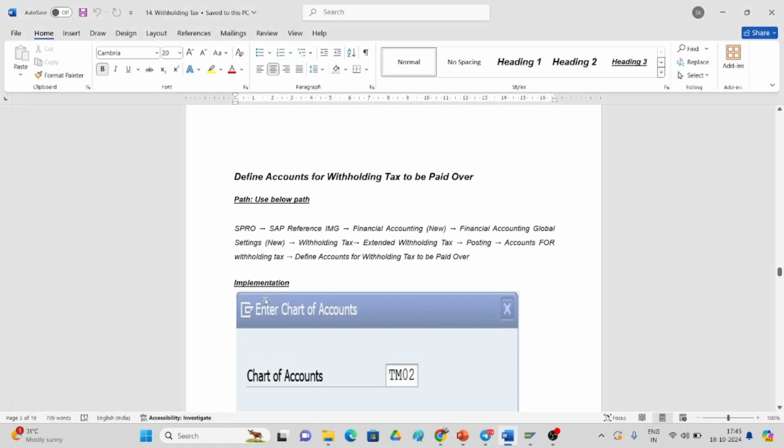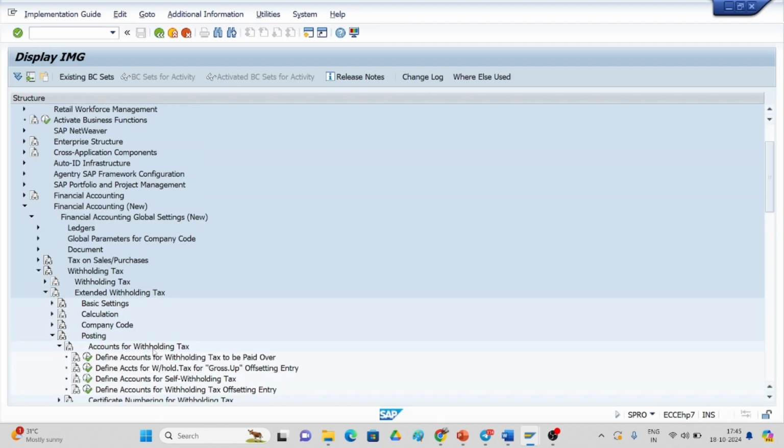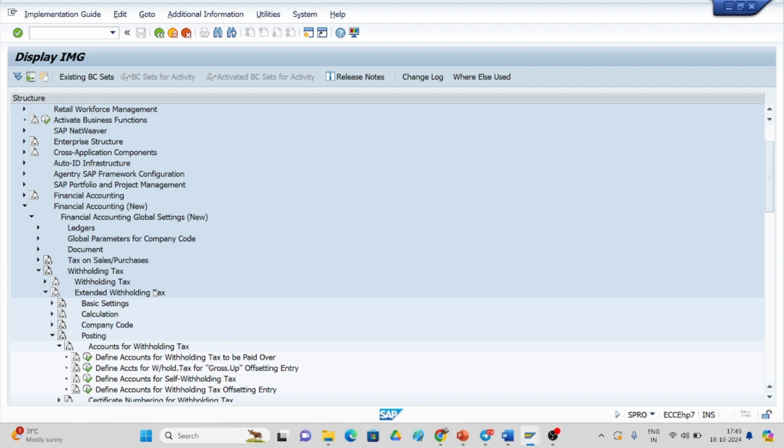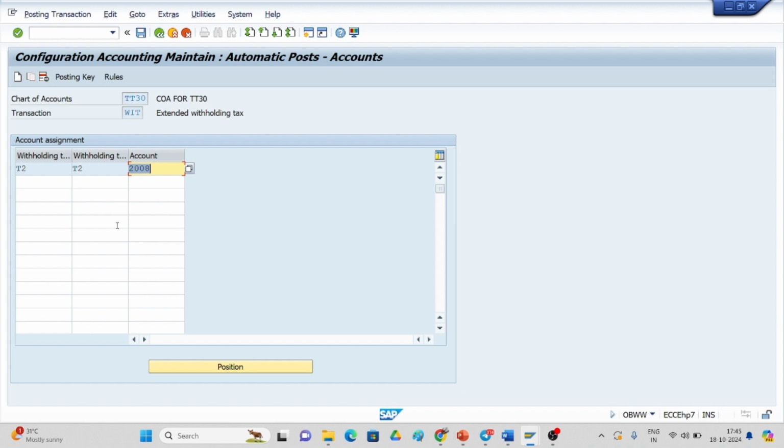Posting accounts for withholding tax. Where is that? Here is the withholding tax: define accounts for withholding tax to be paid over. For which account do we have to pay over for the withholding tax code? Just execute it. Here it is asking for the chart of accounts, TT30. I have created my chart of accounts. This is the account I am assigning here. This is TT30, the extended withholding tax.